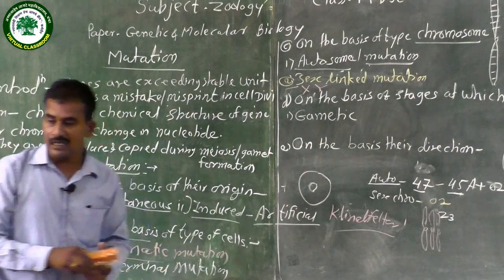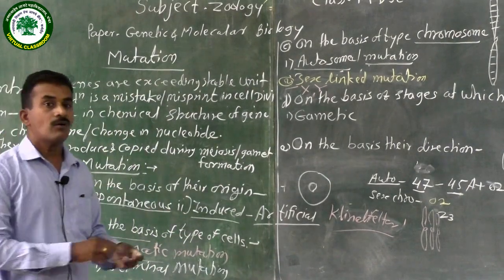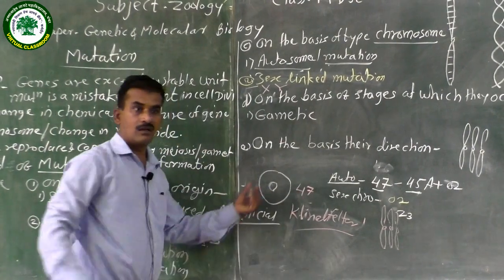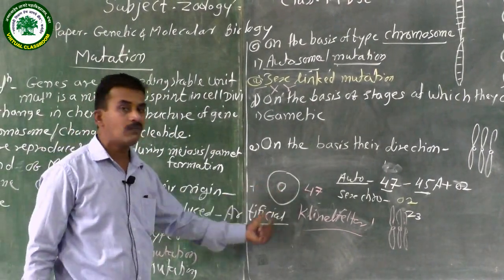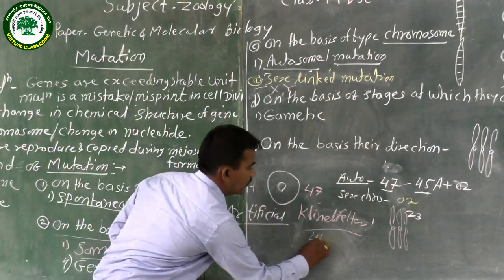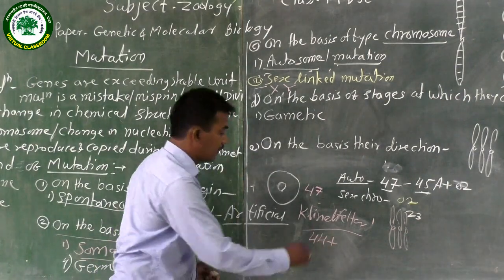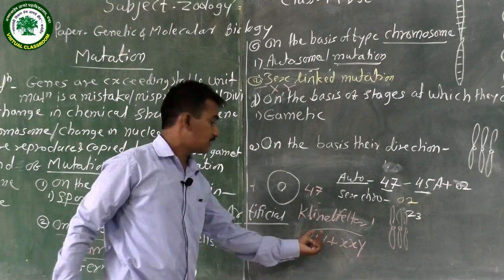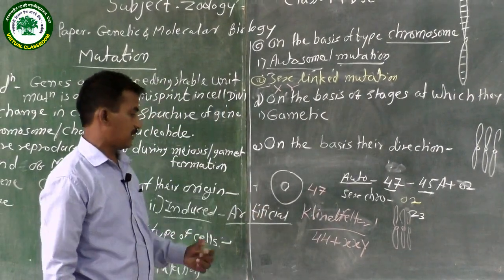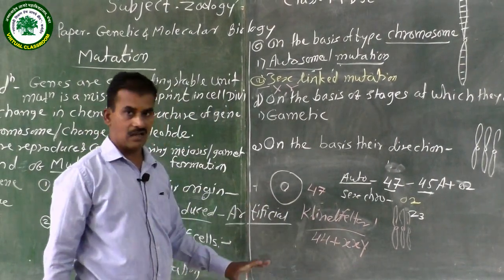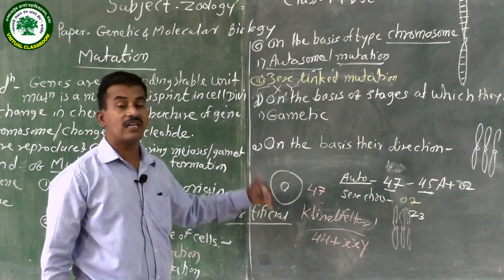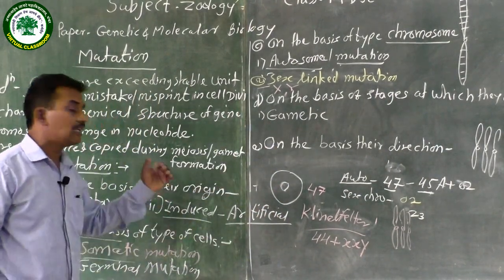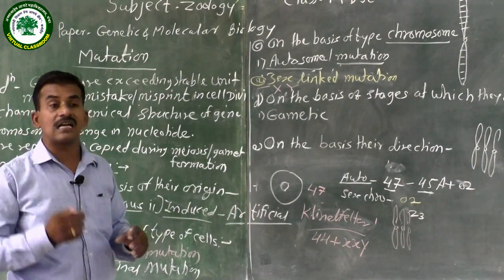In Klinefelter syndrome, the total chromosome number is 47. Of these 47 chromosomes, 44 are autosomes, and the remaining are X, X and Y. Three sex chromosomes are present. One chromosome is extra, meaning one extra X, and in Klinefelter syndrome a number of characters are developed.